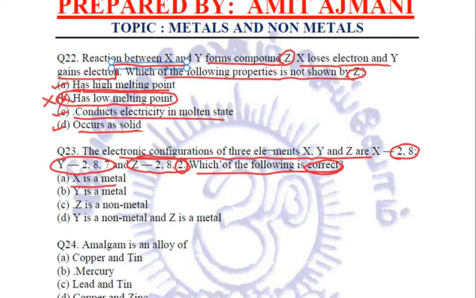X is a metal? No, because we have just said it is an inert gas. Y is a metal? No, it is a non-metal. Z is a non-metal? Z is not a non-metal because it is a metal. Y is a non-metal and Z is a metal. Yes, this is the right answer. D will be our correct option.